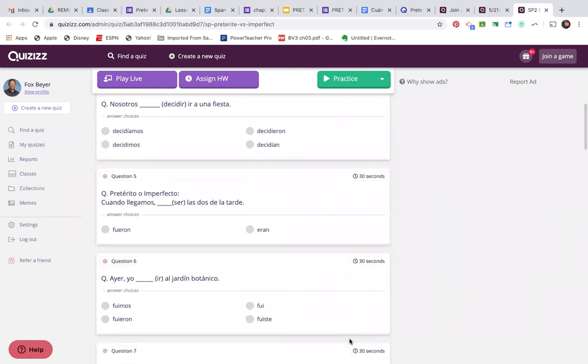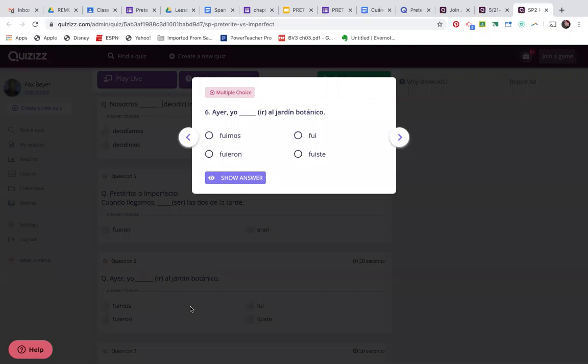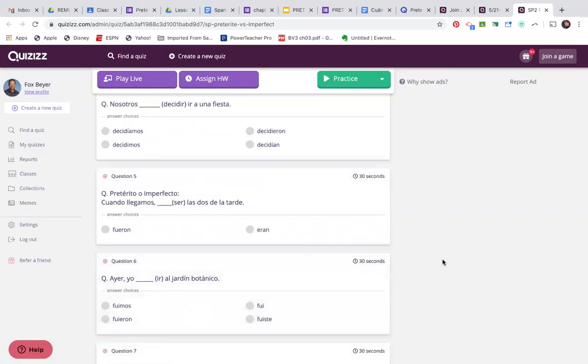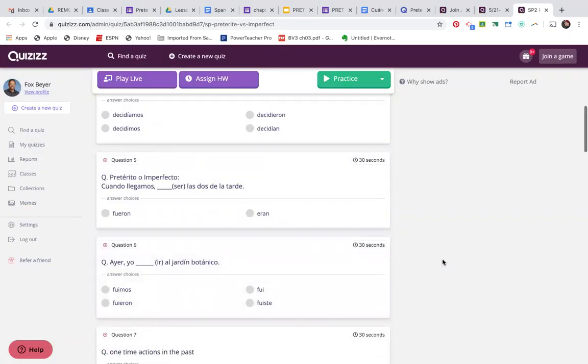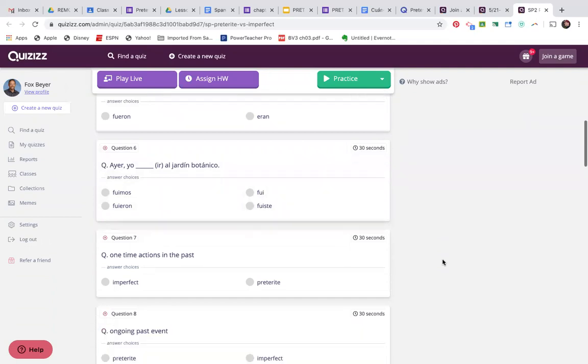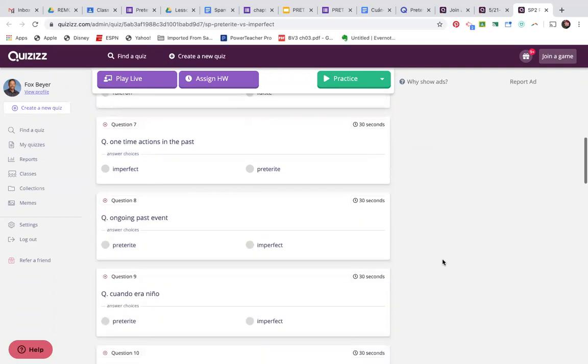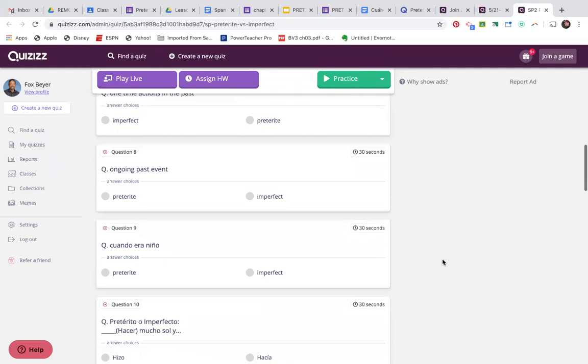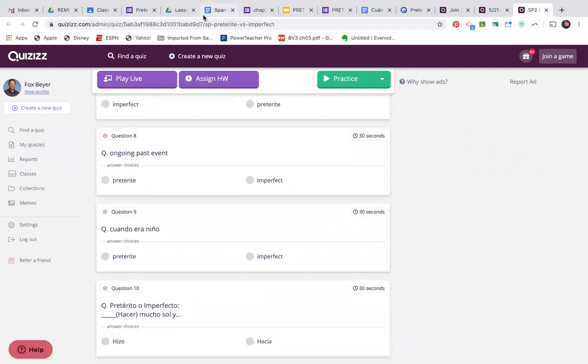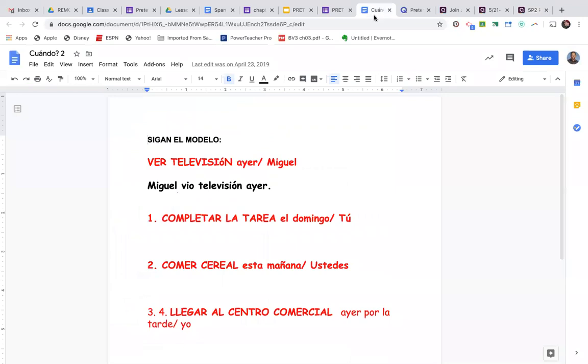Let's go to one like this. Yesterday, I went to the botanical garden. Yesterday, is that a point in time in the past, or does it indicate something that is recurring in the past? You said point in time in the past. You'd be correct. Ayer, yesterday. You wouldn't say yesterday I used to, right? So that's what we're focusing on. We'll go back to it again.